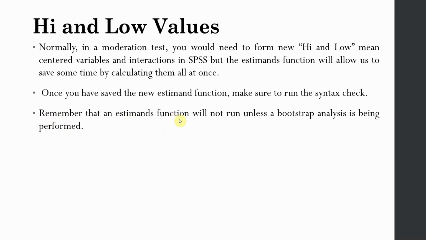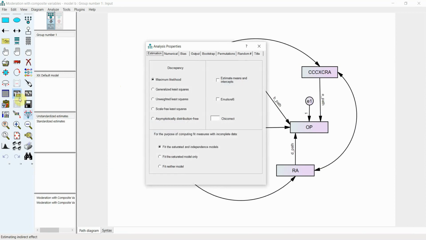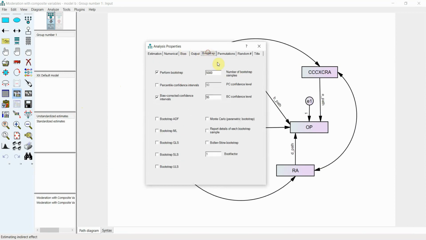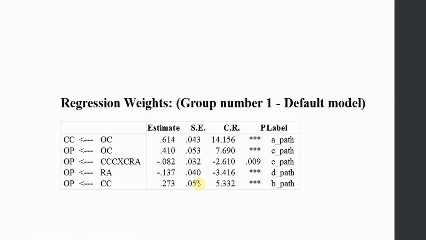Okay, make sure that the estimates function will not run unless a bootstrap analysis is being performed. So your analysis properties need to change. If you go to here, let me close this. Let me go here. Bootstrap, perform bootstrap 5000, bias corrected confidence interval 95. This needs to be performed. Moving on. Again, that is done.